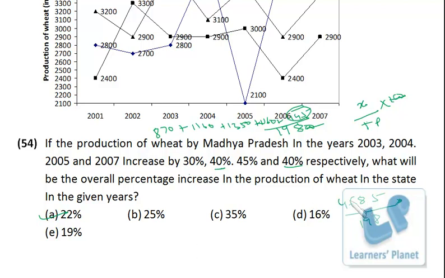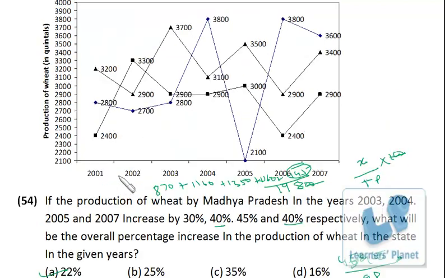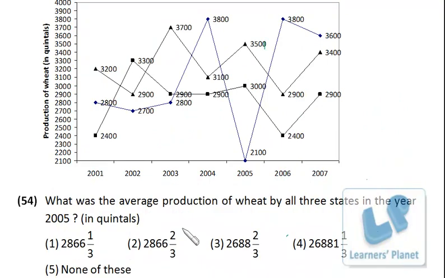So it's around 540. No doubt answer will remain same, that is 22%. Okay, and sorry for this calculation error. By mistake I have taken instead of 40% to be 45% in year 2007. I hope you are clear.